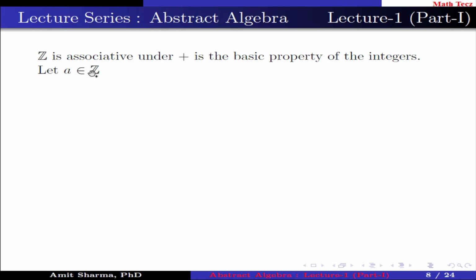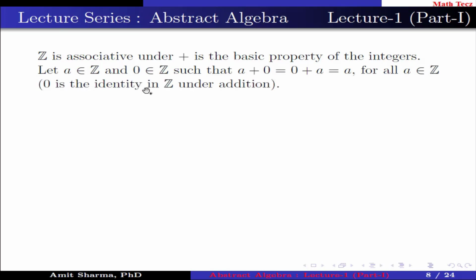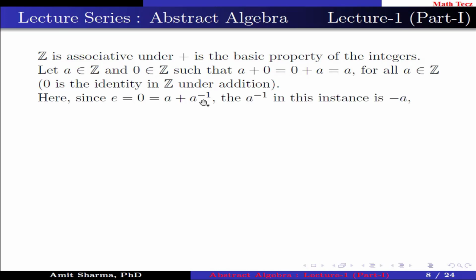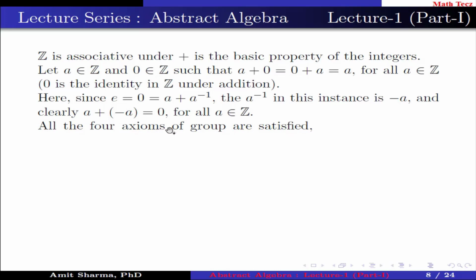Let a belong to Z and 0 also belong to Z, such that a plus 0 equals 0 plus a equals a for all a belonging to Z. Here 0 is the identity in Z under addition. Since e is equal to 0, which equals a plus a inverse, here a inverse is minus a. We can write a plus minus a equals 0 for all a belonging to Z. All the four axioms of group are satisfied, which implies Z under addition is a group.